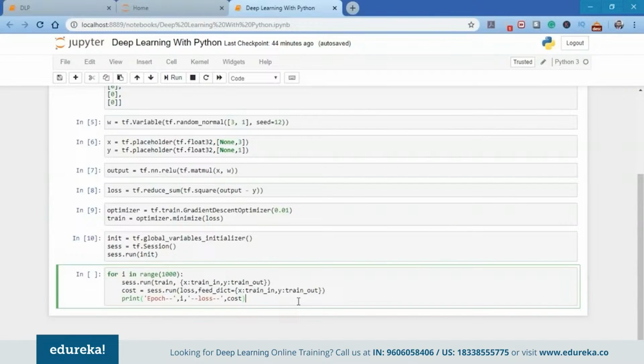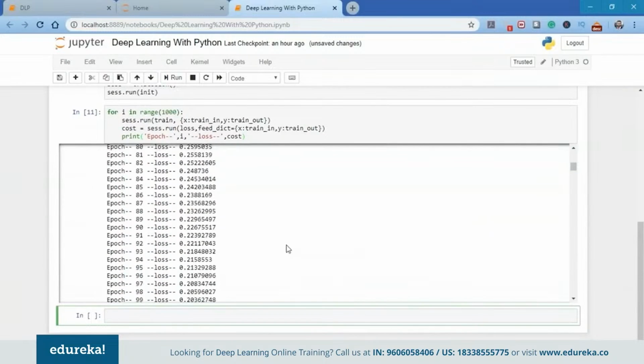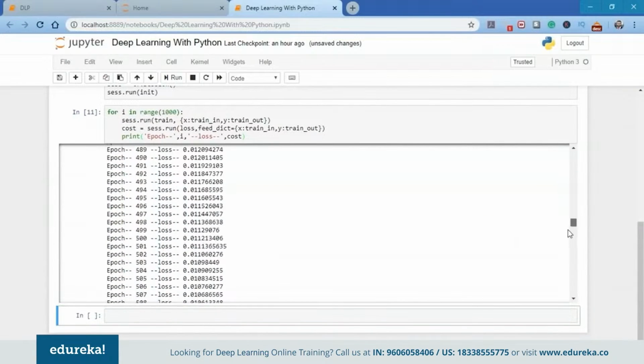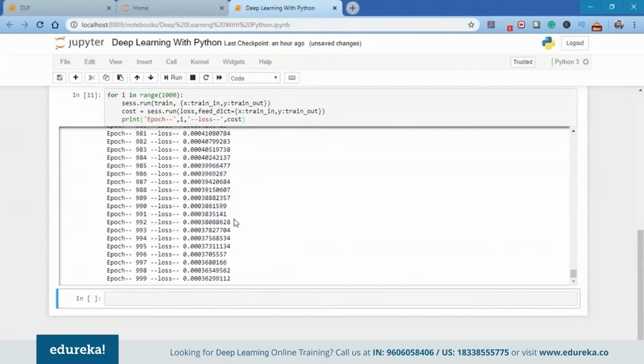So here I've just used the epoch, which is the number of iterations I'm going to do to train this particular model. For me, the epoch is 1000. So I'm going to use for i in range(1000). I'm going to run this session and calculate the cost. And let's see exactly what the output of this model is. As you can see, we already have the output and it's increasing: 100, 200, 300, 400, 500, 600, 700. And finally, we already have the output till 999 epochs.